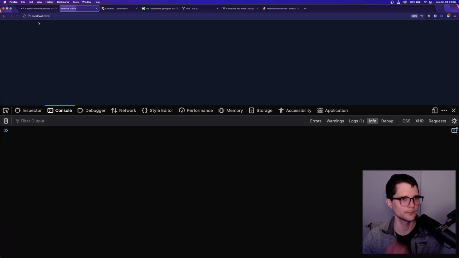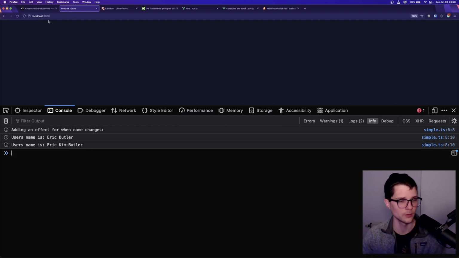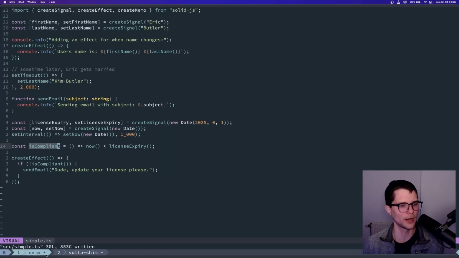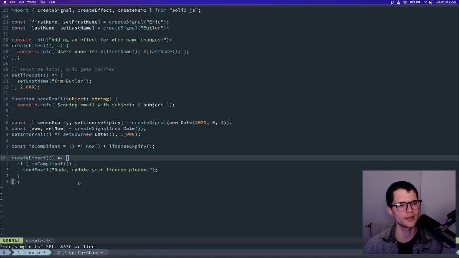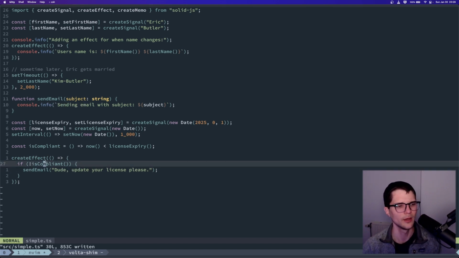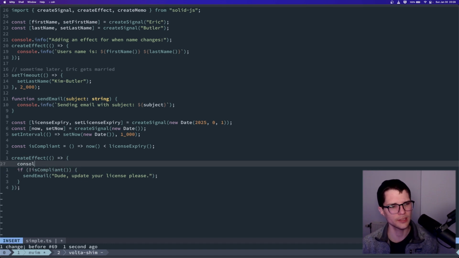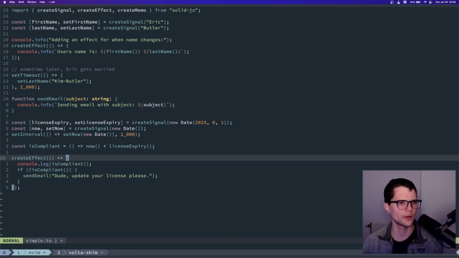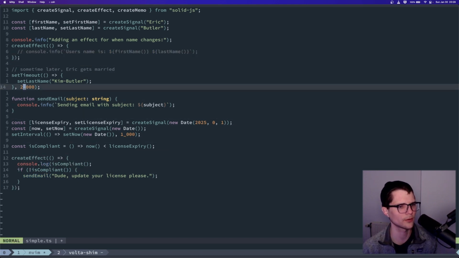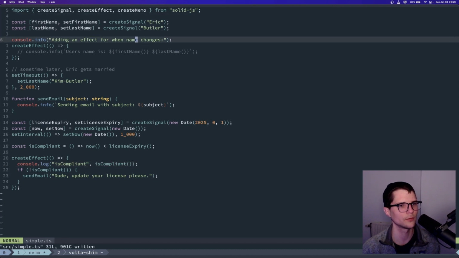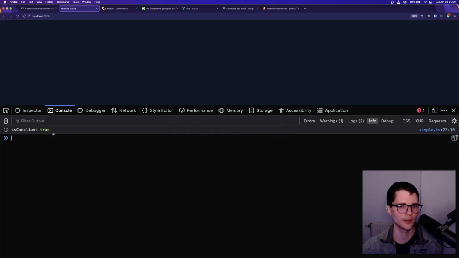We got to go back to the browser. Okay, well, nothing happens because I didn't console log anything. So let's add a little bit of debugging. But this is kind of a good sign because I'm only sending an email if I'm not compliant. But for debugging purposes, let's just make sure everything is happening as we expect, right? And for now, I'm going to comment out this. I don't think we need that anymore. So I'll just say is compliant. Okay. And we'll get rid of this one as well. Okay, so sorry about that.